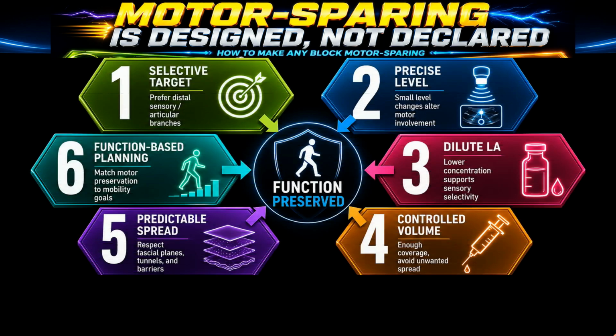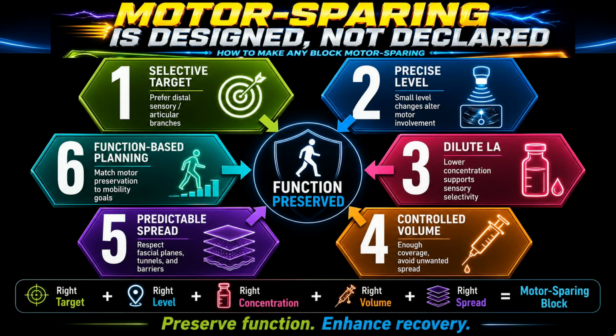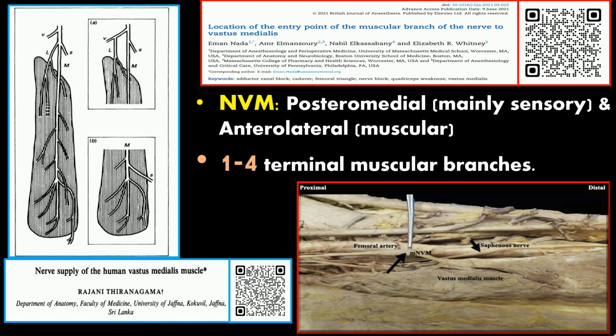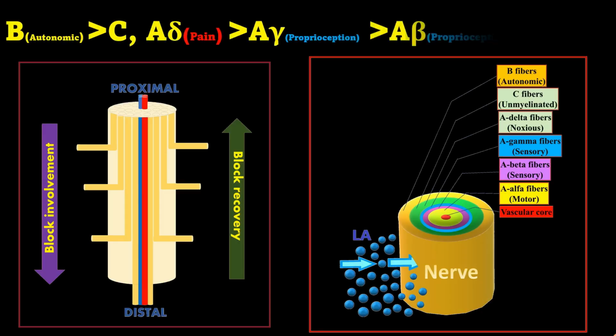It starts with selective targeting, preferably terminal sensory or articular branches, rather than blocking the parent nerve proximally, because parent nerves also give motor branches that maintain strength and function. It also depends on how we use local anesthetic. Diluted concentration preferentially blocks pain carrying sensory fibers while reducing dense proprioceptive and motor blockade.